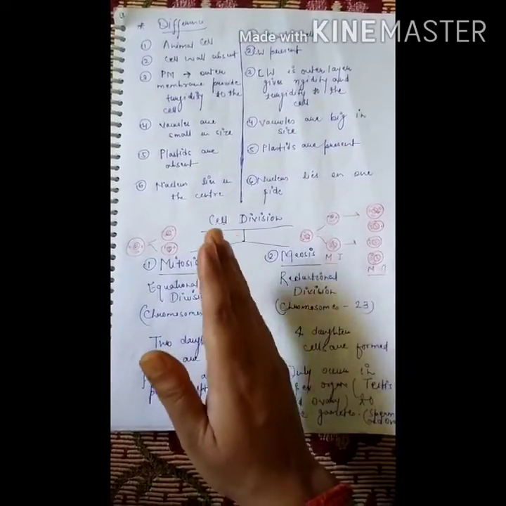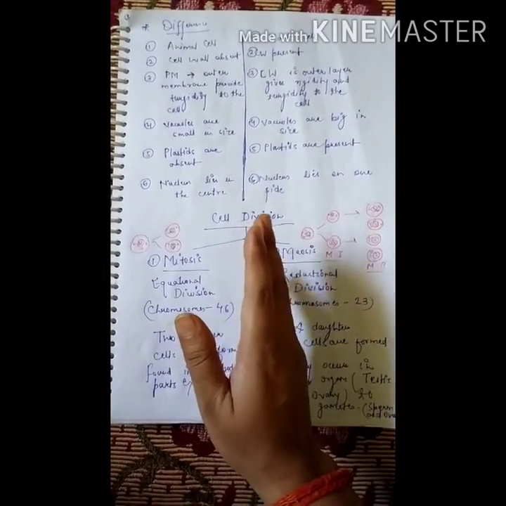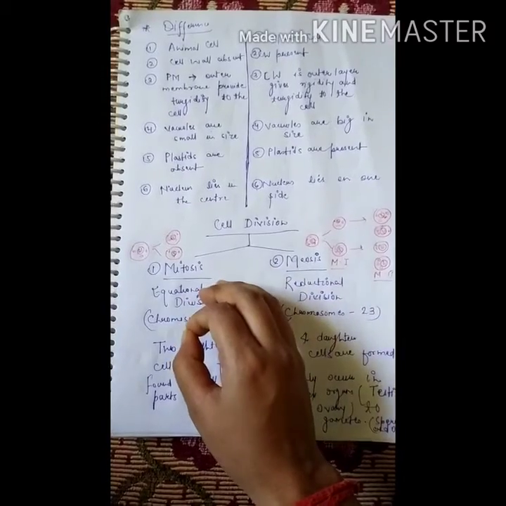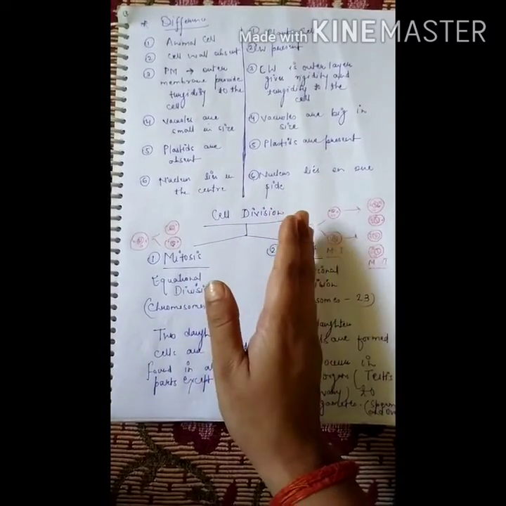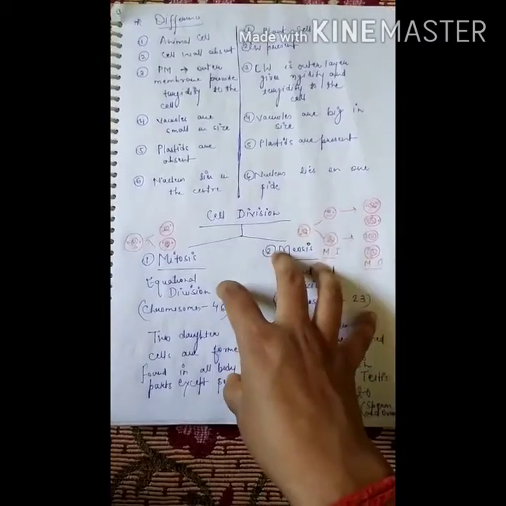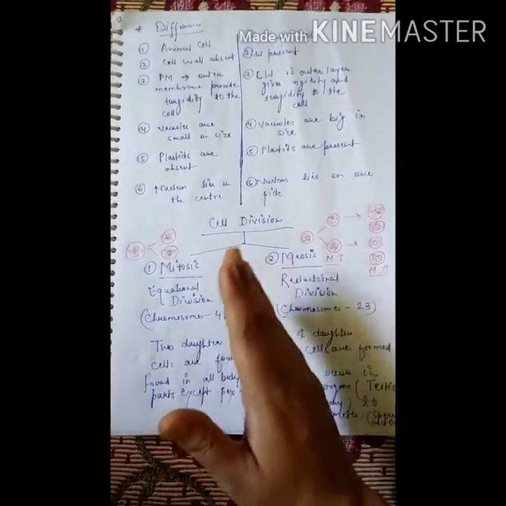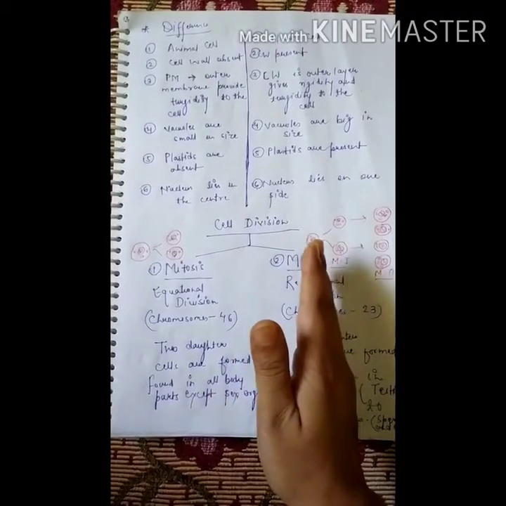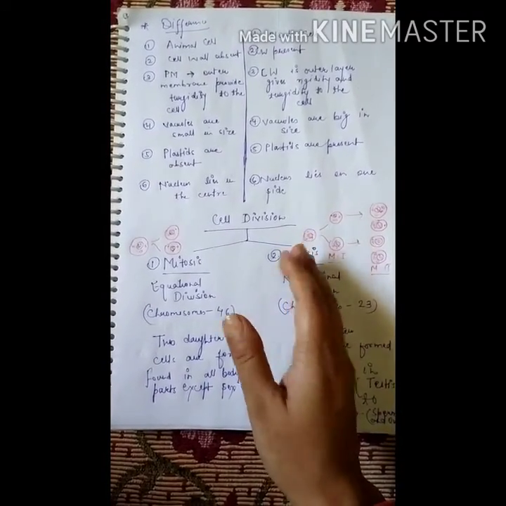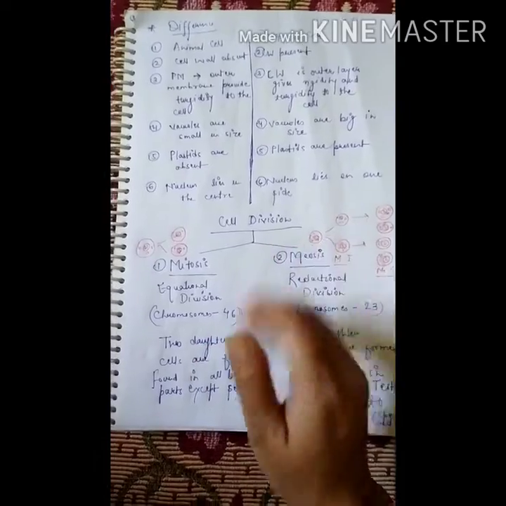Another one is nucleus lies in the center. In animal cell, the nucleus lies in the center portion, but in plant cell, the nucleus lies on one side, because the center portion is occupied by the vacuole, okay? So this is the basic difference between the plant and animal cell. You have to learn these differences, okay?